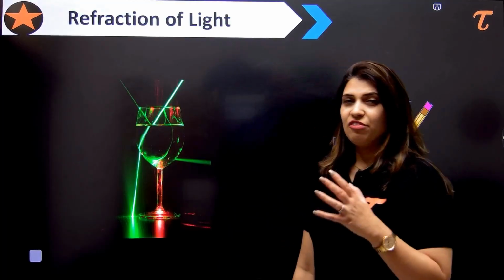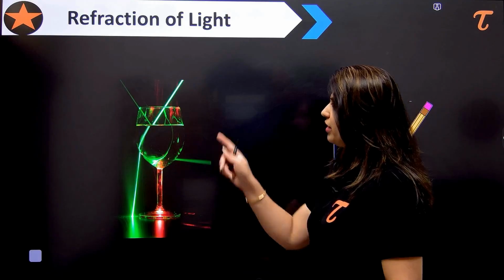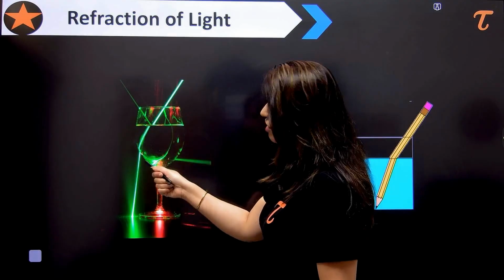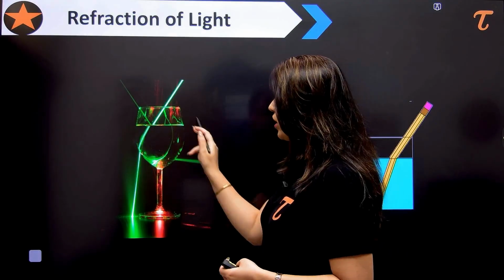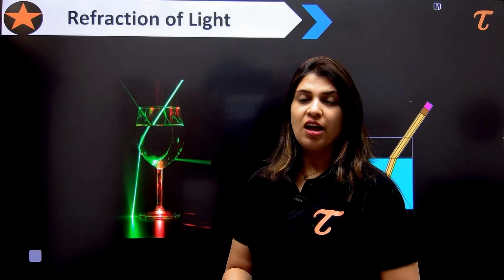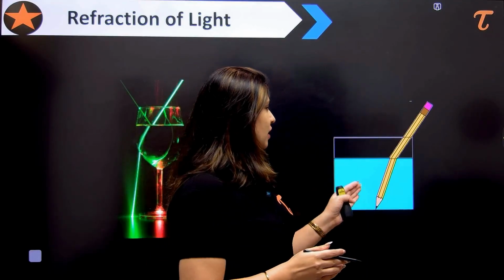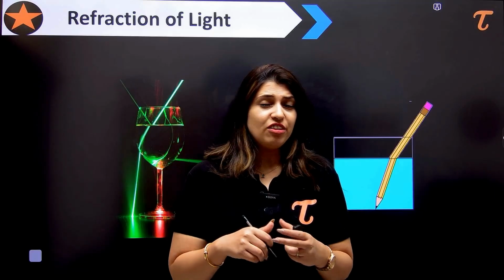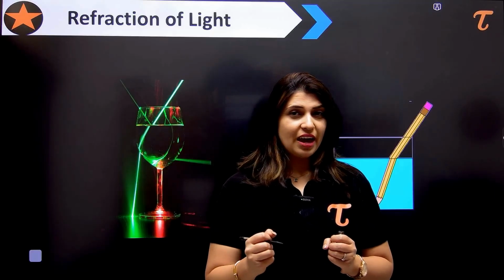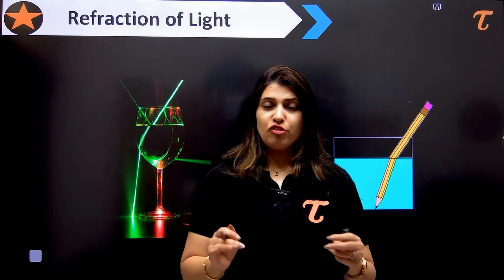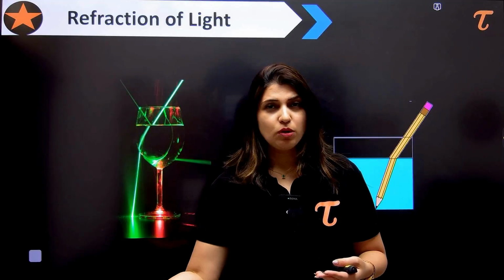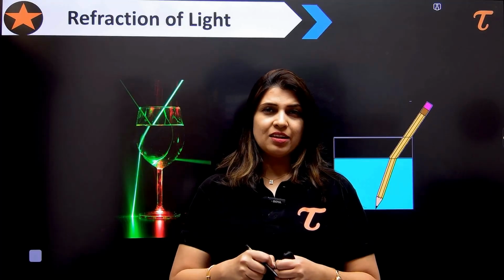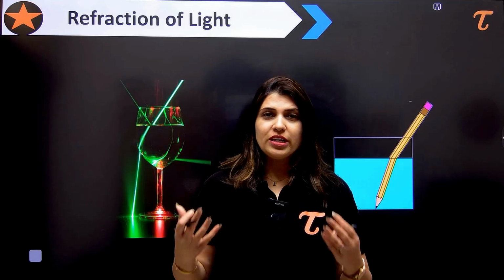So yes, we have observed that when we send the light like this on this glass, then rather than going straight, it refracts, it bends, right? So here I can see that we have the refraction. Apart from that, here we are not able to see the pencil straight. In the pencil, it feels like it's broken, but in reality it is not, right? If we are talking about the floor of the swimming pool, then the depth we feel is less, but in reality it is more. So all these things.